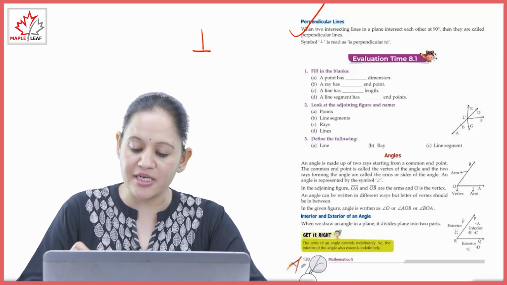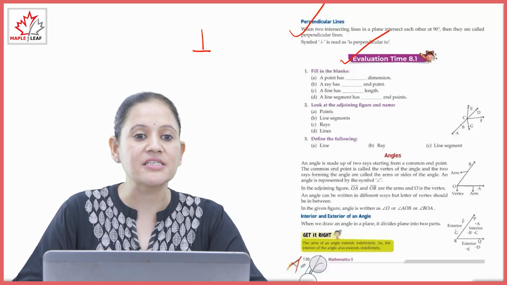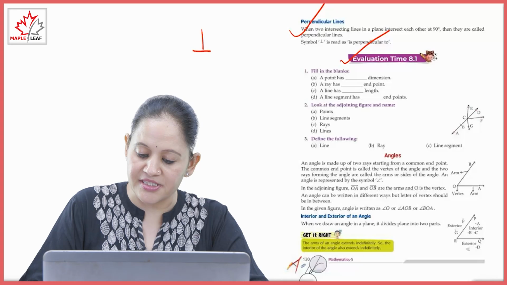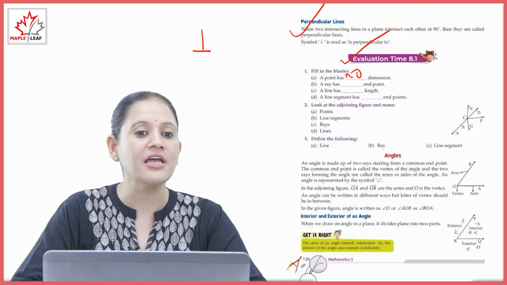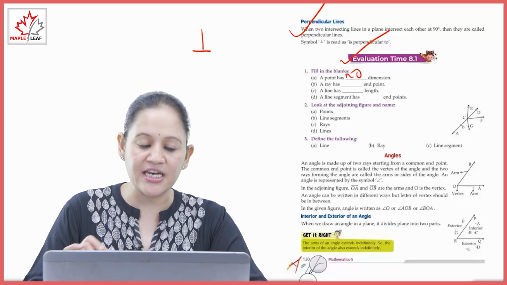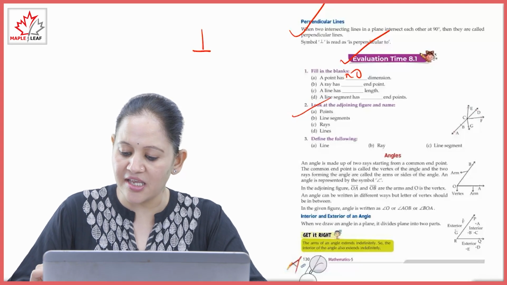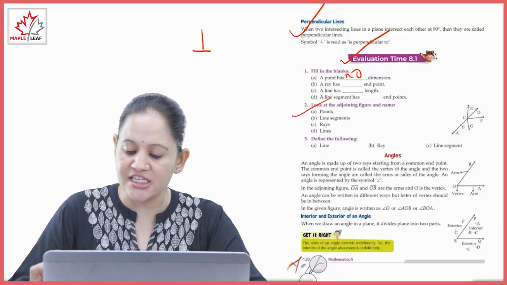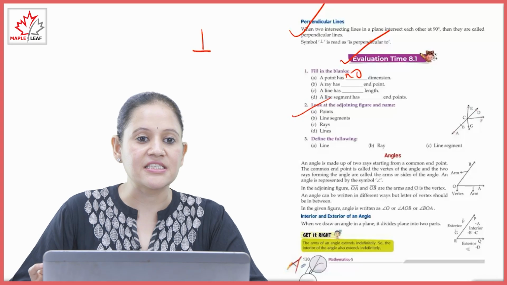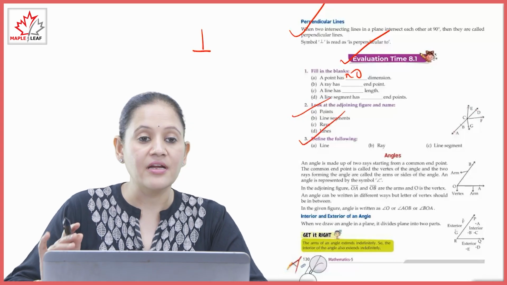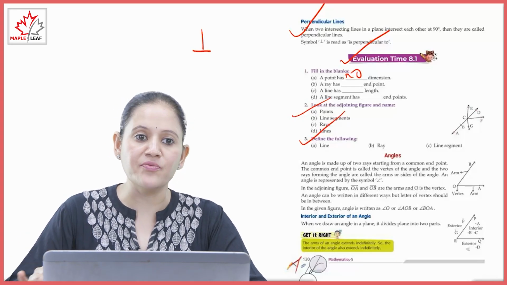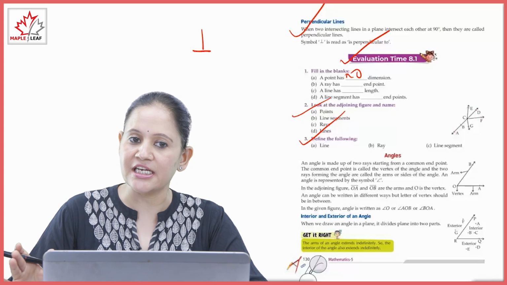Next is Exercise 8.1. Fill in the blanks. A point has no dimension. Point की कोई dimension नहीं होती है. Next, look at the figure and name the points. You can see there are many points: A, B, C, G, F, D, E. Next is, define the following. A line is a collection of points which can be extended in both directions endlessly.